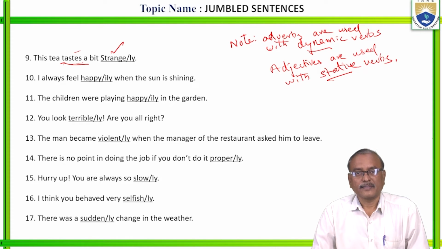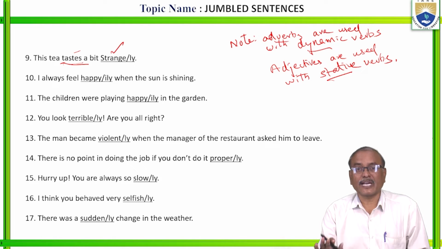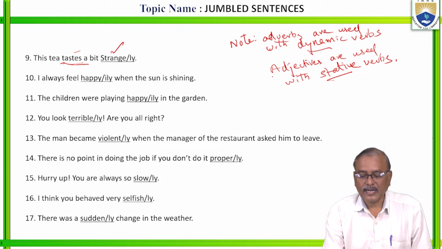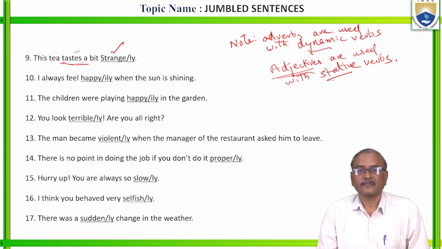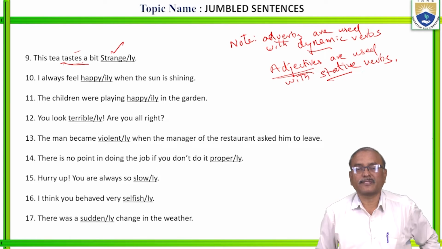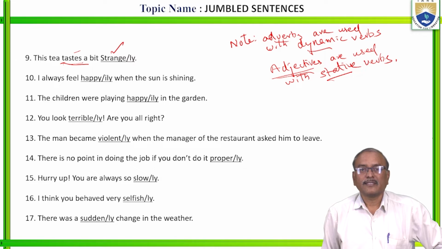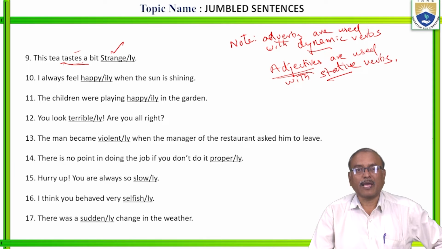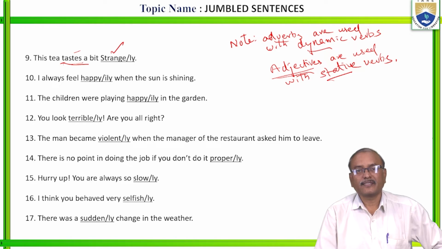Is it clear? Right? With stative verbs, use only adjectives. Remember, stative verbs take only adjectives, not adverbs. All be forms take adjectives only. He is, I am, are. Okay, I am happy. Don't say I am happily. Right? I was happy. Is it clear?